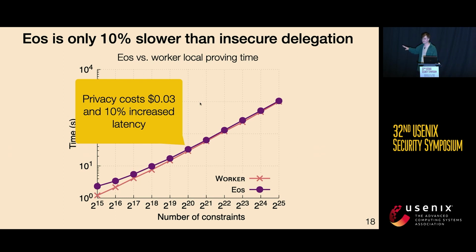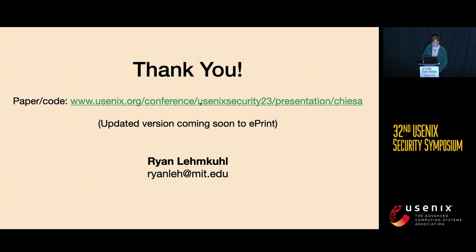And so one way of seeing this is that using EOS, we can go from insecure delegation to private delegation for the cost of 3 cents and 10% increased latency, which demonstrates that our protocols are both cost efficient and practically performant. And that's all I have.